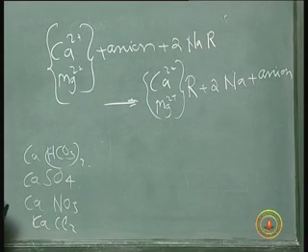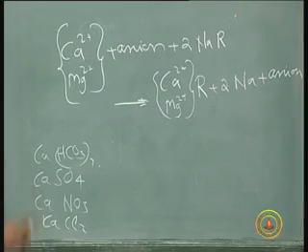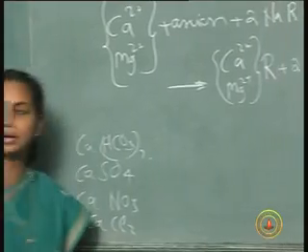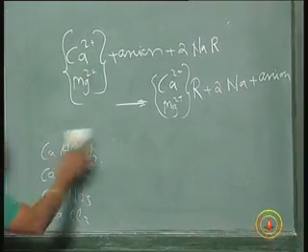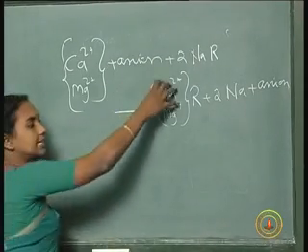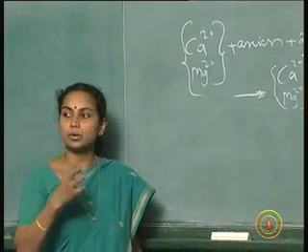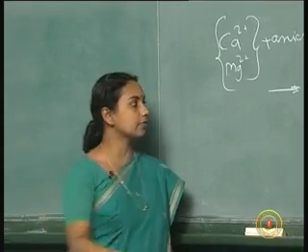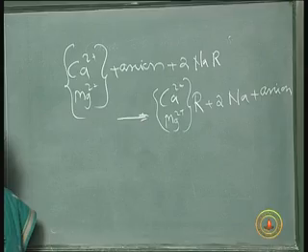After some time, the capacity of your ion exchange resin will be exhausted, so it will not be able to take any more calcium and magnesium ions. So we have to regenerate the ion exchange resin. We have already seen that calcium and magnesium have high affinity to the resin. So if you want to reverse the reaction, how can we do it? By adding a high concentration of sodium ions. If you add a very high concentration of sodium ion, this reaction can be reversed.